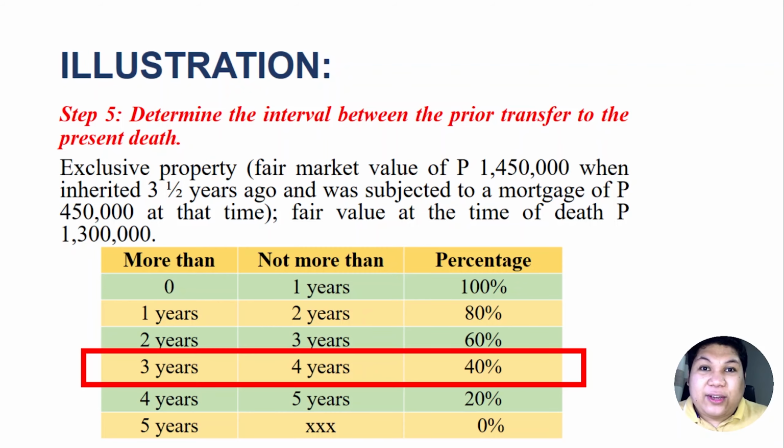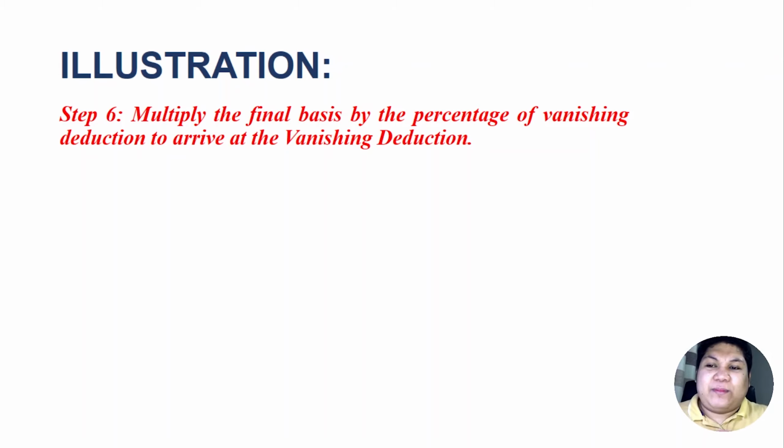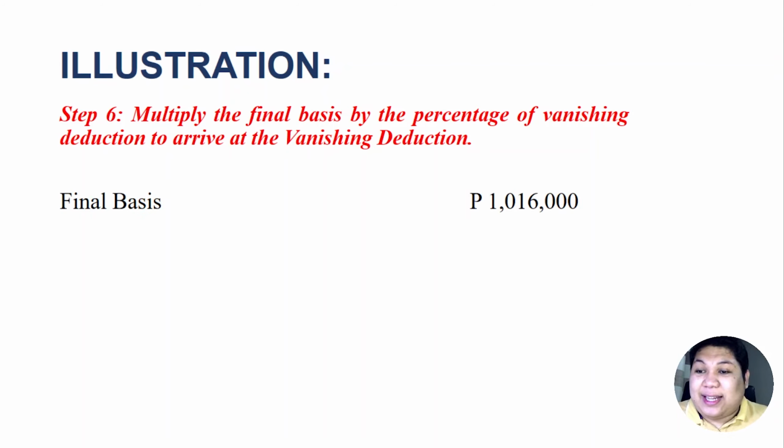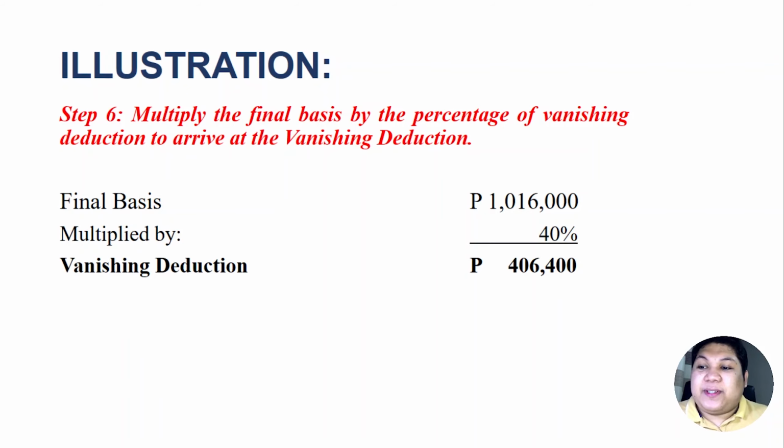So we will use the 40% here. For step 6, we will just multiply the final basis and the rate from the table. So the final basis was 1,016,000 times 40%. Therefore, the vanishing deduction is 406,400 pesos. That's it. Those are the 6 steps when computing for the vanishing deduction.